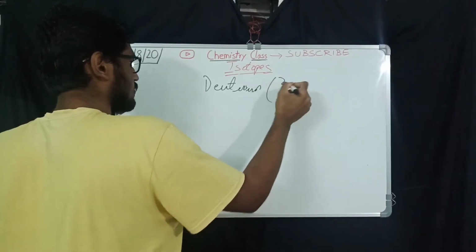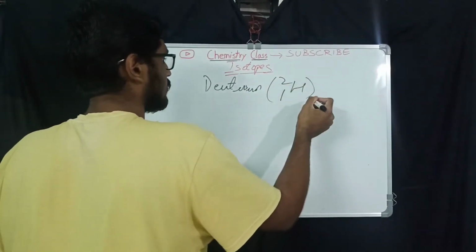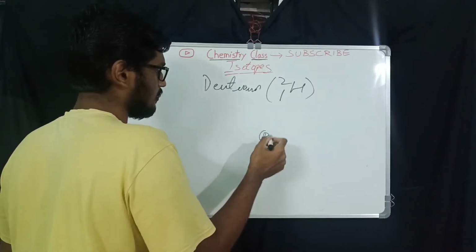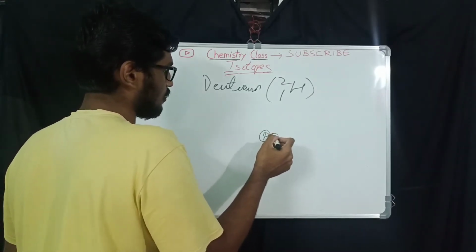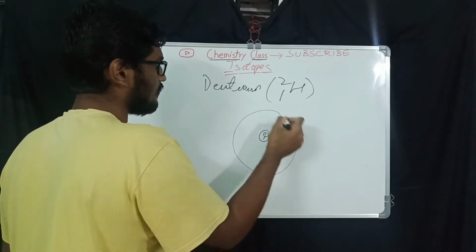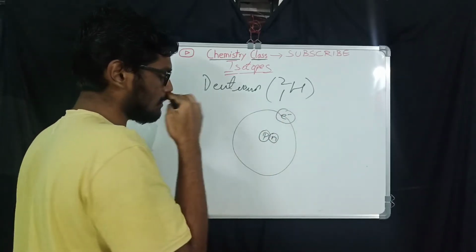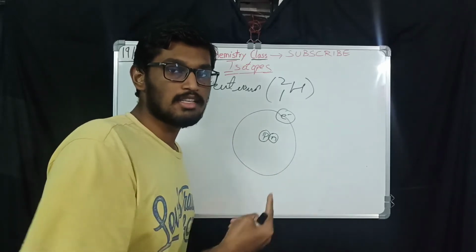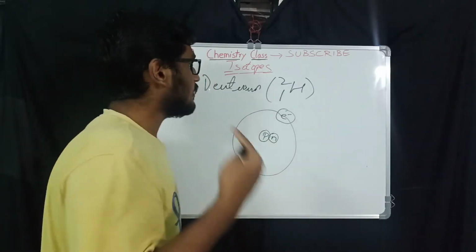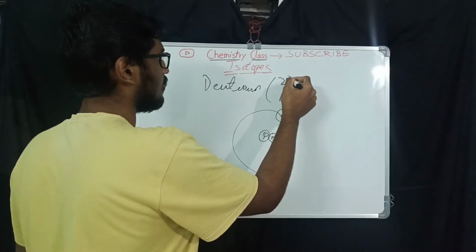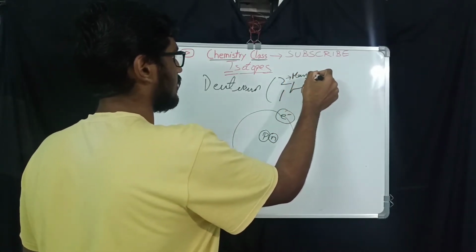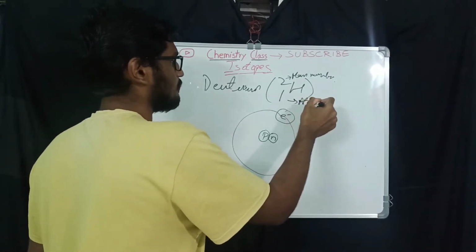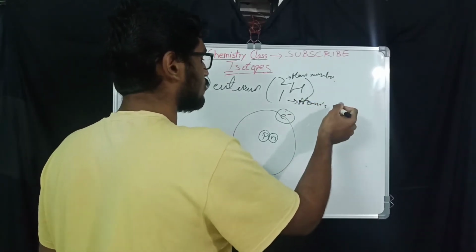So deuterium, this is 2,1H. Why there is 2 here, we'll be finding out. First, this is the proton, and there's also a neutron in deuterium along with the negatively charged electron. That means comparing to protium, what does deuterium have? It has one extra neutron. That is why the mass number is 2. The atomic number remains the same. So why is the mass number 2?